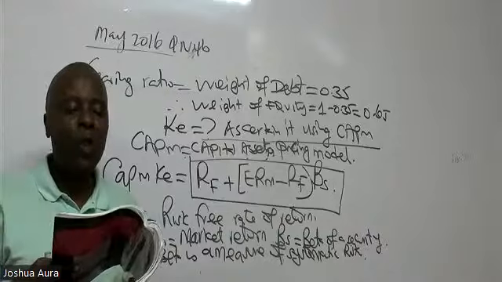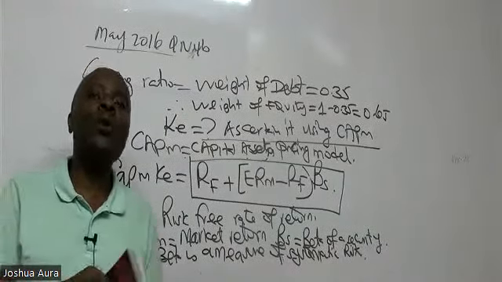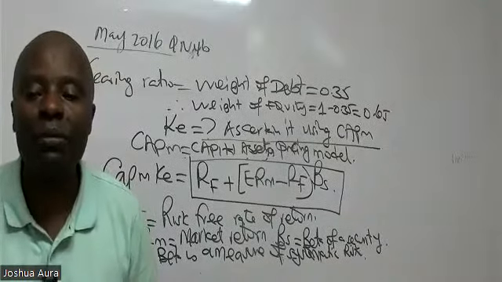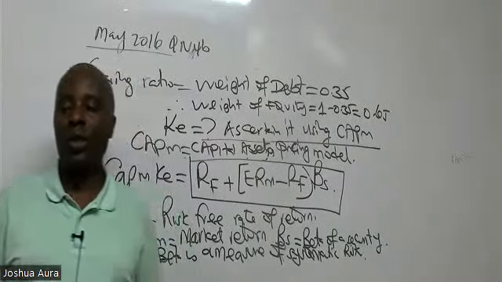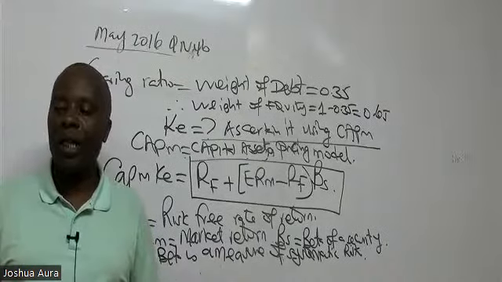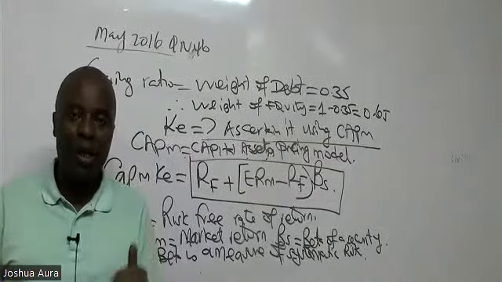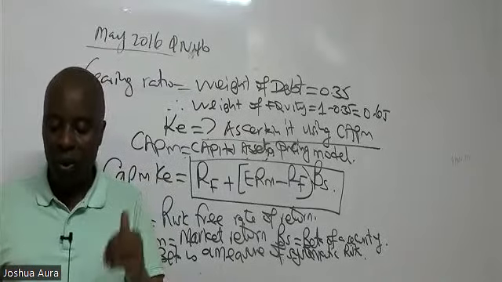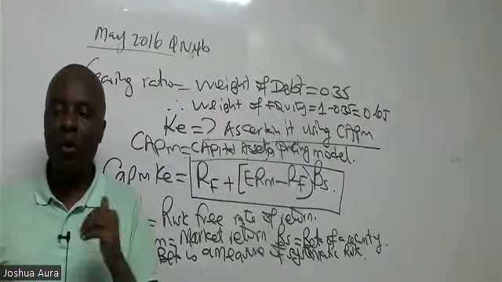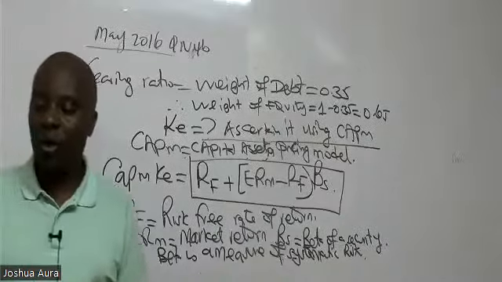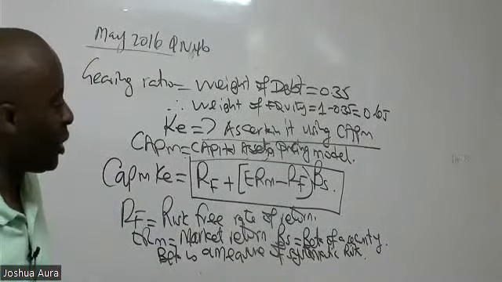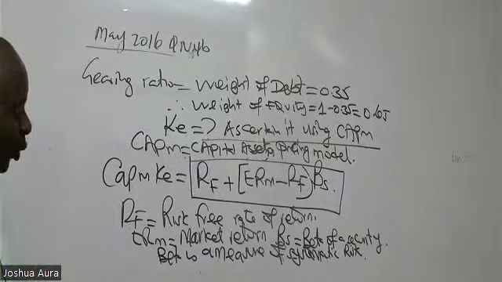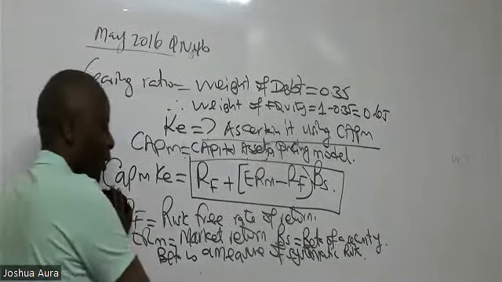Using the last sentence, I would want to see whether there is anybody here who will be able to give me the CAPM cost of equity. I want to show you something that will make you pass this thing in round one. So Gordon tells me 14%. Lynette is also getting 0.14, which is the same as 14%.